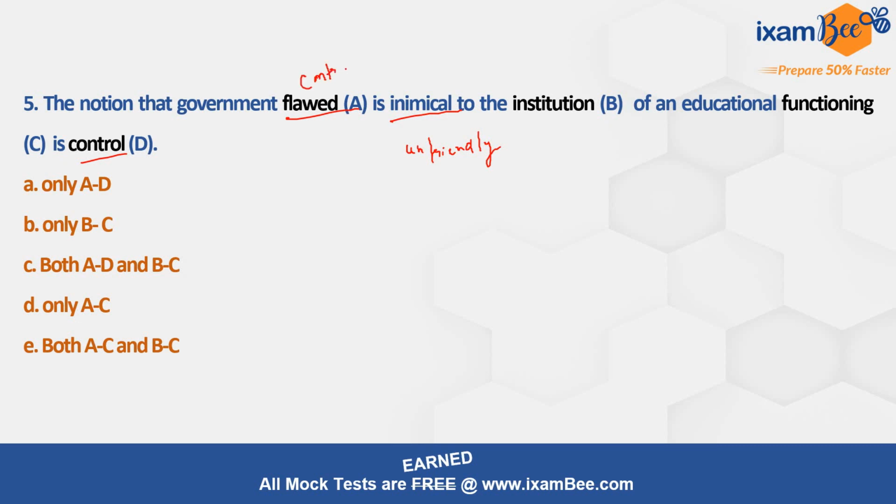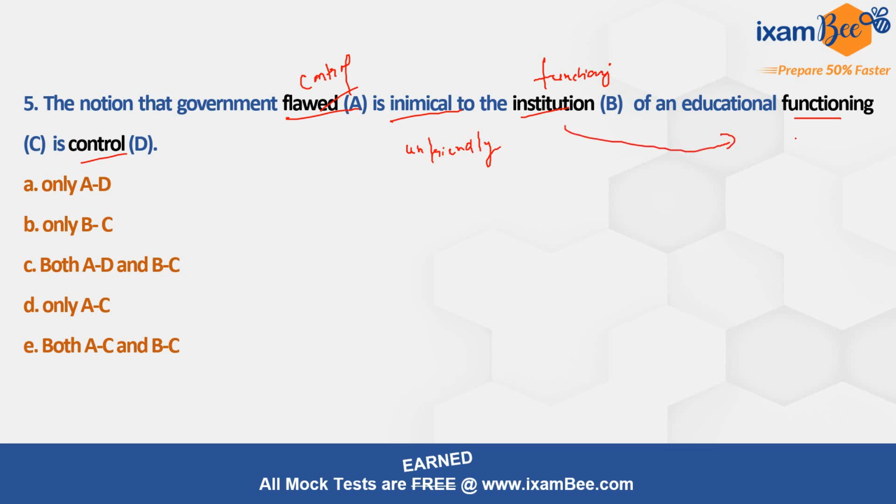Government control. That is, it is said that there is a notion कि जो गवर्नमेंट का कंट्रोल है वो इनमिकल है, यानी वो लोगों को बहुत अनफ्रेंडली लगता है या ऐसा लगता है कि इट इज नॉट गुड फॉर देम और नॉट in their interest, right? Not in their interest, or it is inimical to what, right? To the functioning of an educational institution.